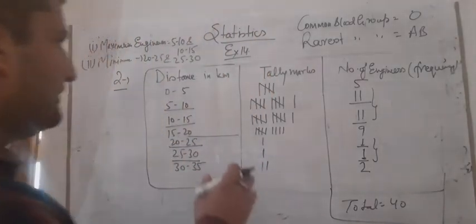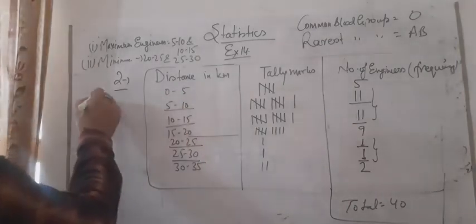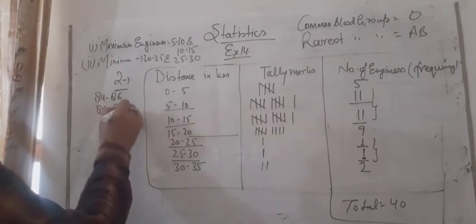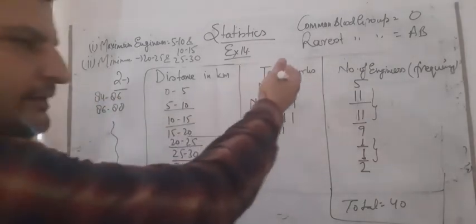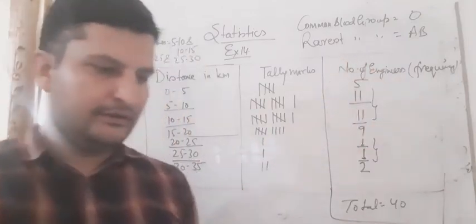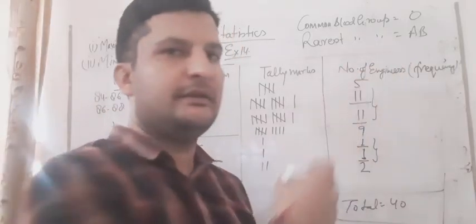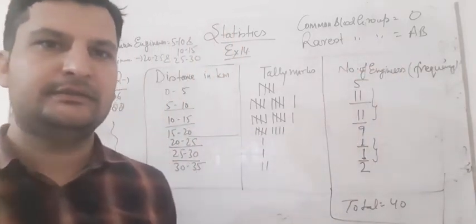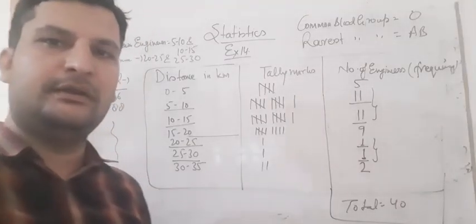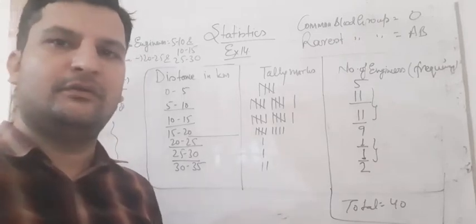So as we made 0 to 5, 5 to 10 here, we will make 84 to 86 and 86 to 88 like this. We can make the table, write tally marks here, and then the number of days, so you can write it here. So student, pause this video and note it down, and then we will do the next question. The third question you can do in your homework.